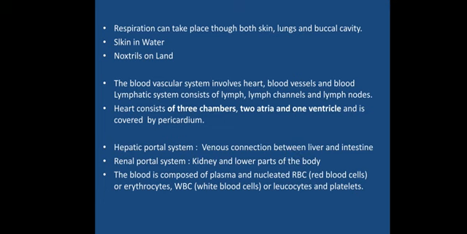Similarly, there is also a venous connection system between the kidney and the lower parts of the body, which is called the renal portal system, okay, which is also responsible for transfer of substances among these organs. Okay, and the blood is composed of plasma, which consists mostly of fluid, and nucleated RBC. Okay, in the case of higher mammals, what happens? The RBC is non-nucleated. It is without any nucleus. Okay, over here it is nucleated RBC. This is something which you have to mention. And WBC are responsible for providing immunity, and they are of different types, the leukocytes and platelets.